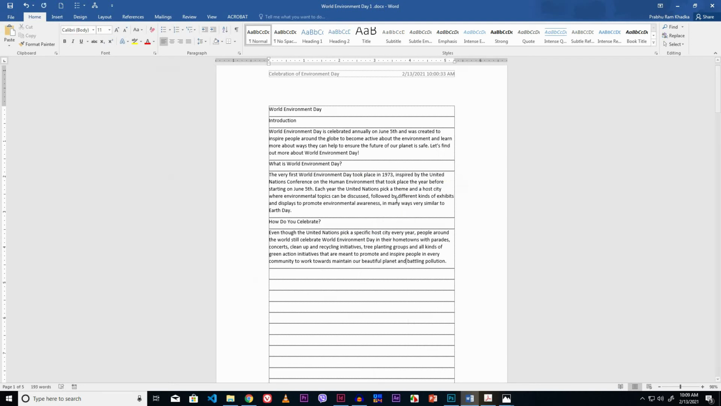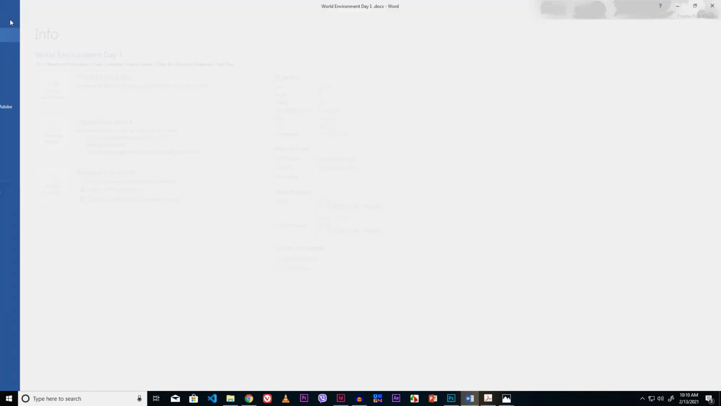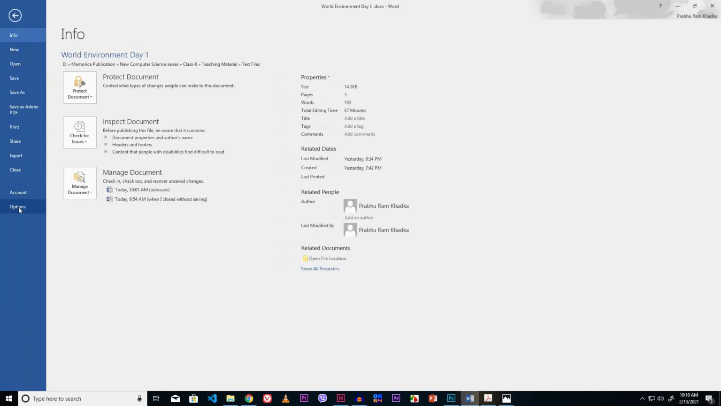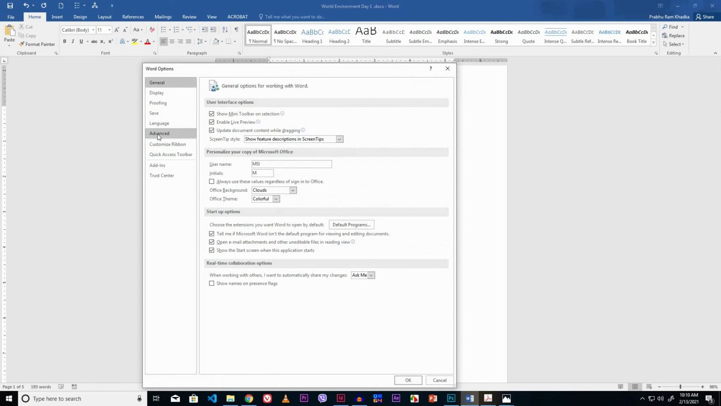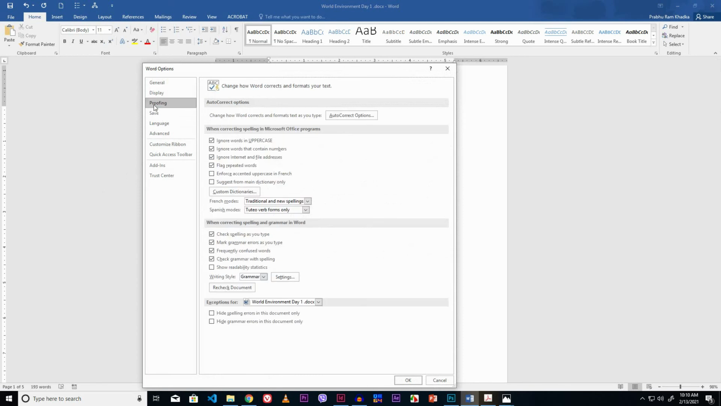In number A, it is asked to customize your autocorrect feature. Now go to the file menu, click the options. Now select the proofing option from this dialog box. Click the autocorrect options button.